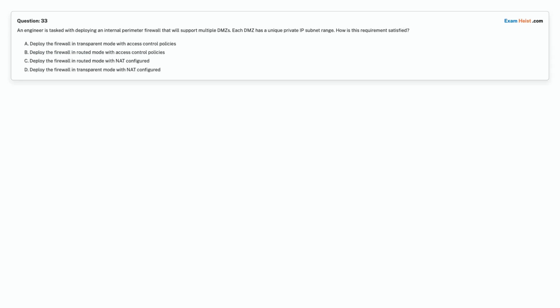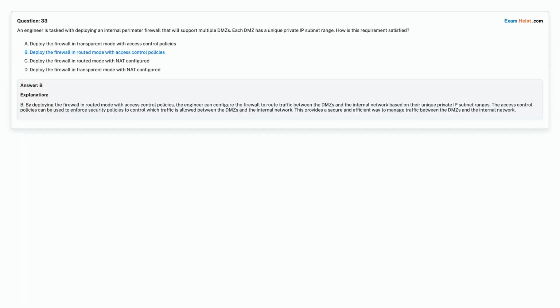Option A. Deploy the firewall in transparent mode with access control policies. Option B. Deploy the firewall in routed mode with access control policies. Option C. Deploy the firewall in routed mode with NAT configured. Option D. Deploy the firewall in transparent mode with NAT configured. Choose the correct answer.